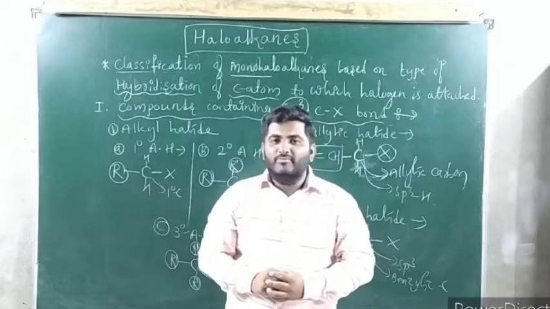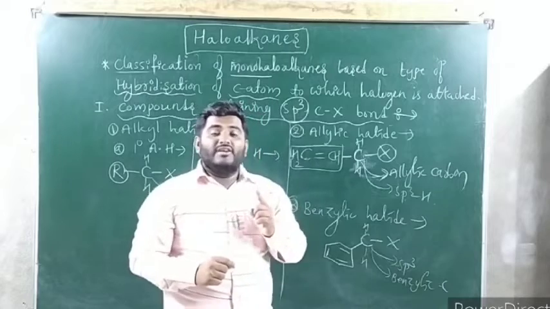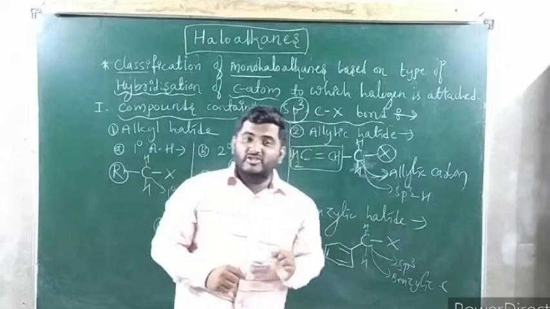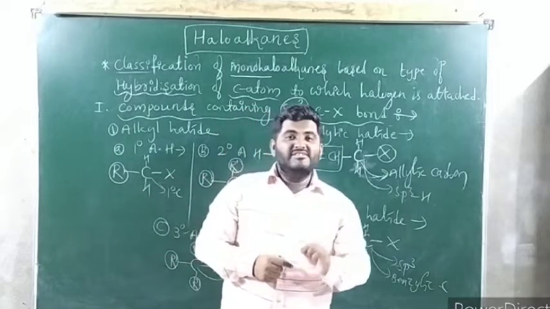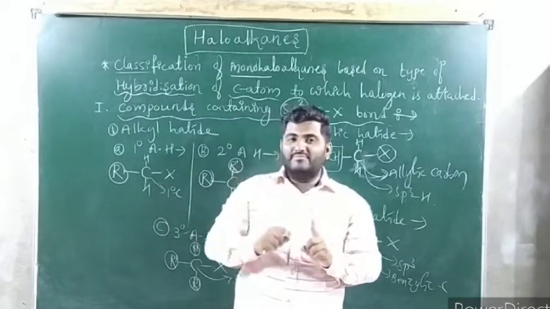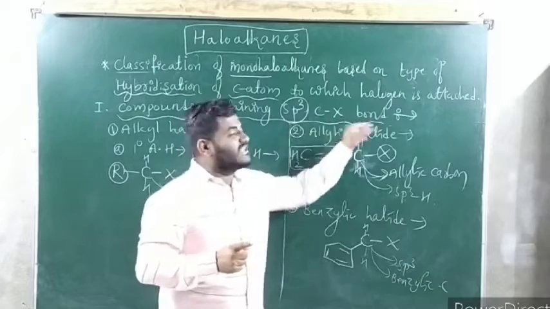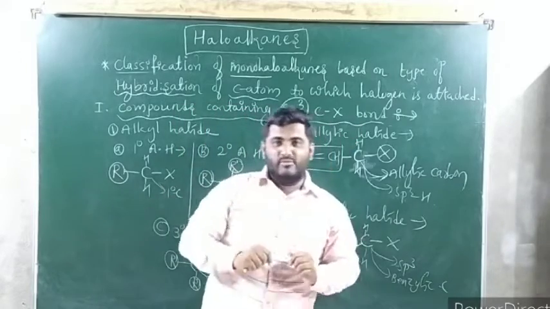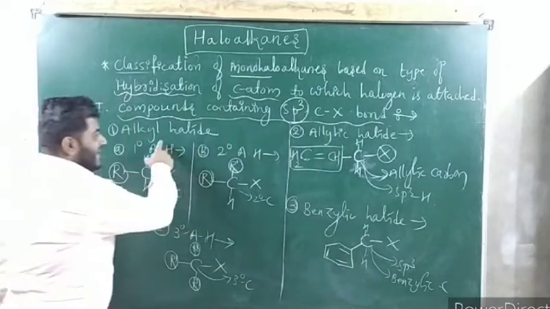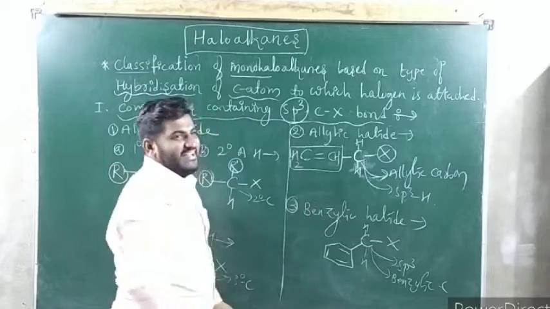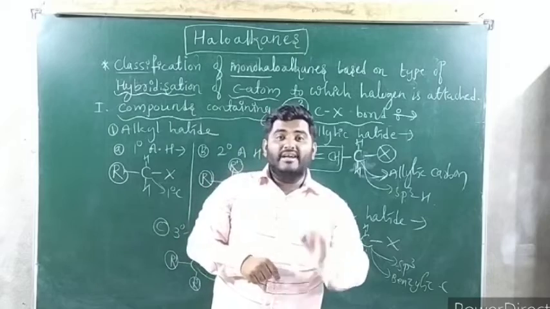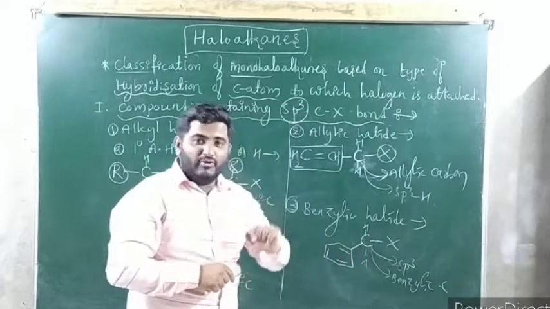Cl or Br. Getting? So we are talking about the classification of monohaloalkanes based on the type of hybridization of the carbon atom to which the halogen atom is attached. There are mainly two types: compounds containing an sp3 C-X bond, and compounds containing an sp2 C-X bond. In compounds containing an sp3 C-X bond, again three types: alkyl halide, allylic halide, and benzylic halide. Now we have to talk about the second category, Roman number 2: compounds containing an sp2 C-X bond. Yes, let us start.